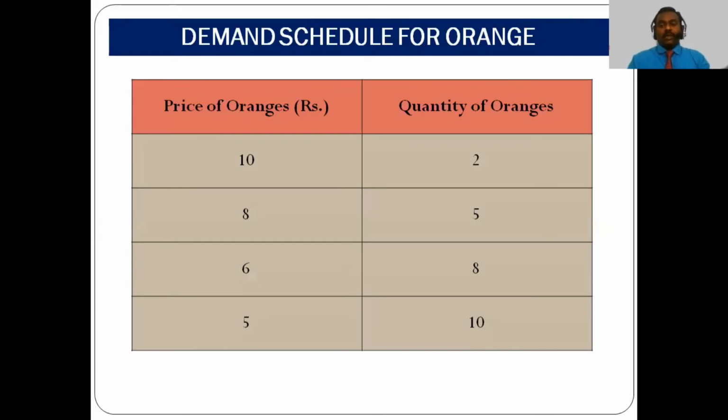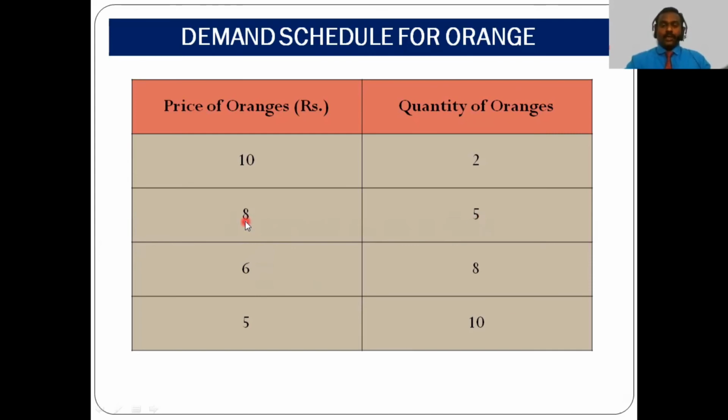This law can be explained using this table. I put the price of orange and quantity of orange. Assuming the price of orange is 8 rupees, at 8 rupees a consumer is buying 5 units of oranges.